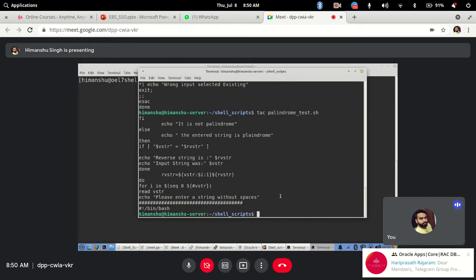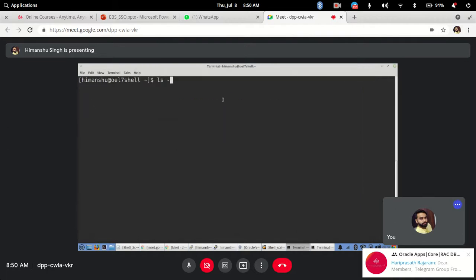Now next we have a command that is used to make directories. I will go back to my server. Right now it doesn't have anything, but let's say I want to make my first directory.